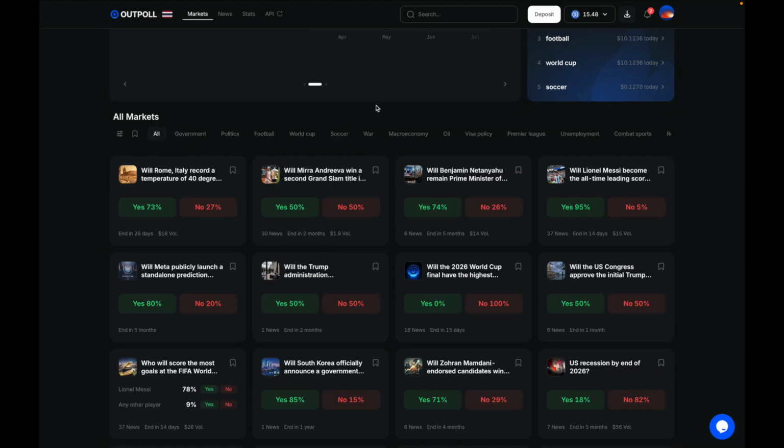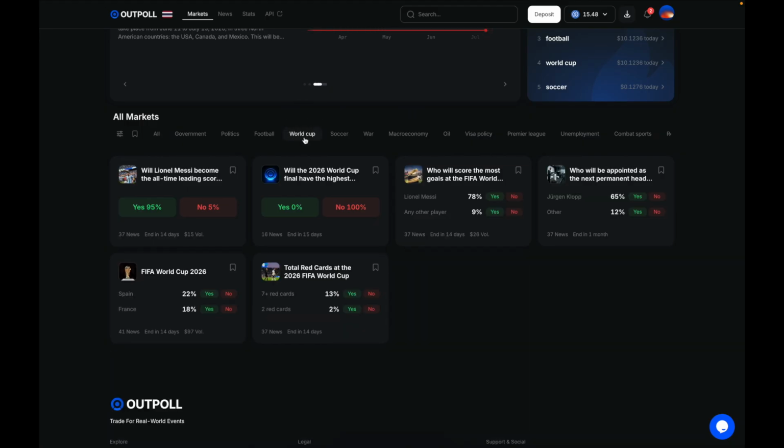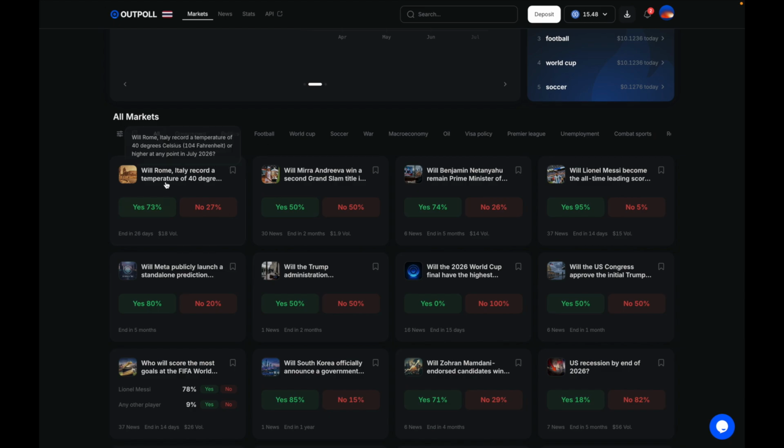You can also go into specific categories if you like. For example, this World Cup one, pretty relevant right now. Will Lionel Messi become the all-time leading scorer in FIFA World Cup history? Who knows, but there's a market on it. Now you might notice at the moment all of these obviously have pretty low volume on them. Once again, this is a brand new platform, so I'd imagine over the next few months you're going to see a lot more volume on here.